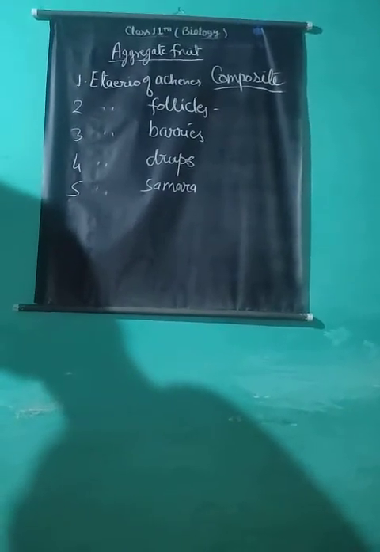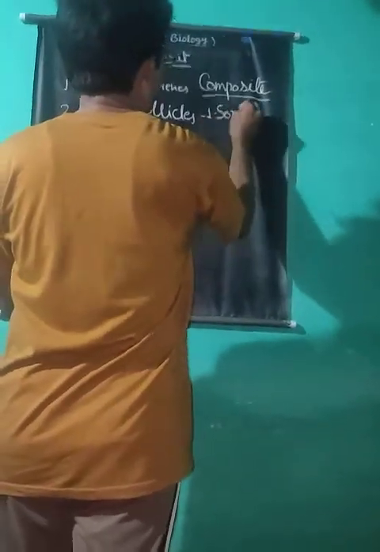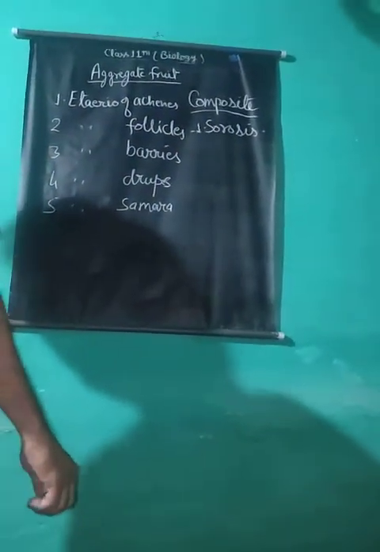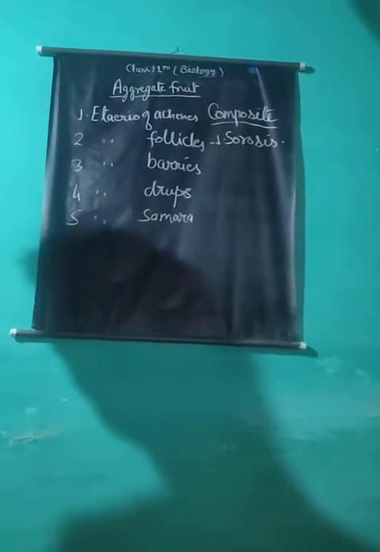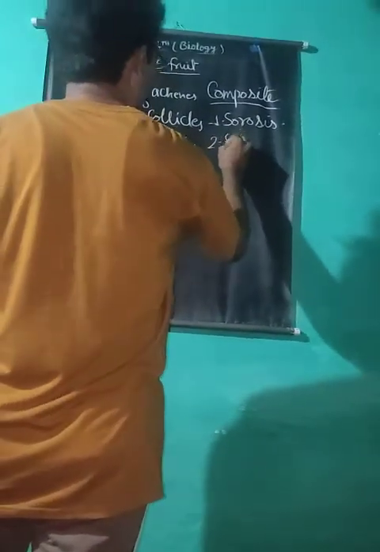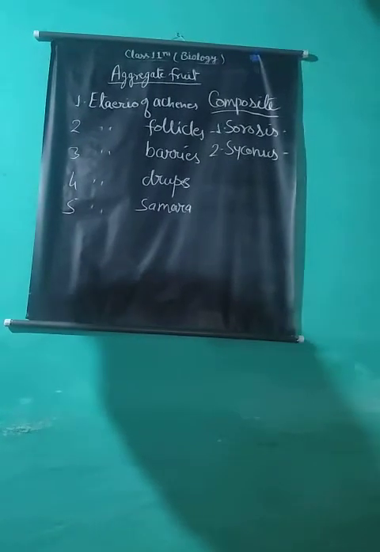Sorosis. This type of fruit develops from catkin, spike or spadix inflorescence. For example, pineapple, mulberry, jackfruit, kathal, etc. And Syconus. This type of fruit develops from hypanthodium inflorescence. For example, peepal, banyan, fig.